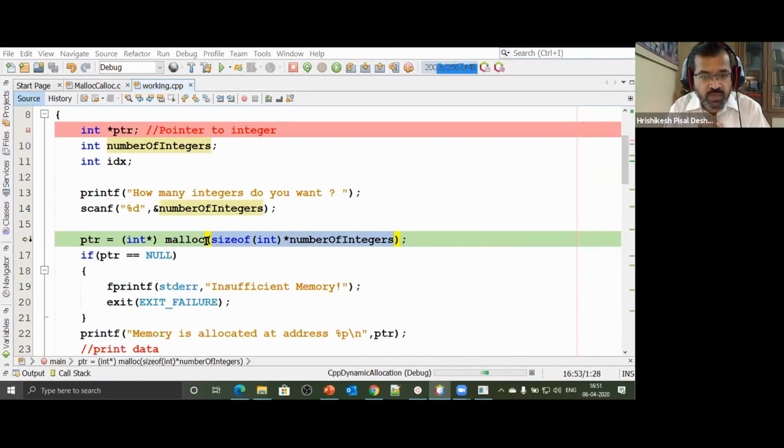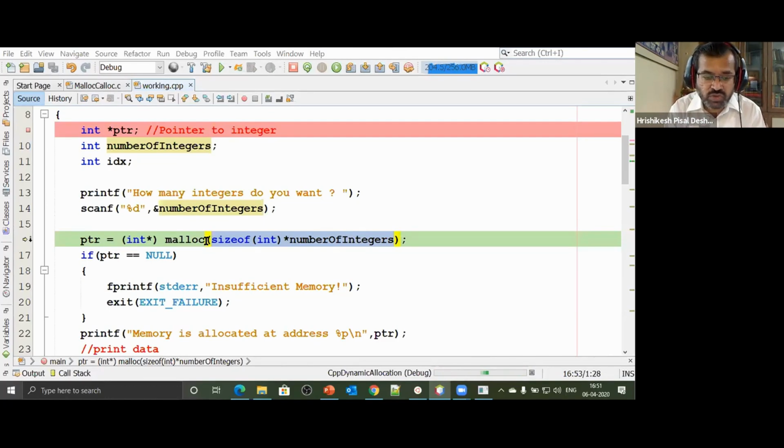You can use this 20 bytes of memory to store 20 characters. You can use this 20 bytes of memory to store an object which is of size 20. You can use this 20 bytes of memory to store, say, 2 double values. Now it's for you to decide, but we plan to store integers over here, for whatever reason it may be. There is no use case right now, but for whatever may be the case, you plan to store integers over here.